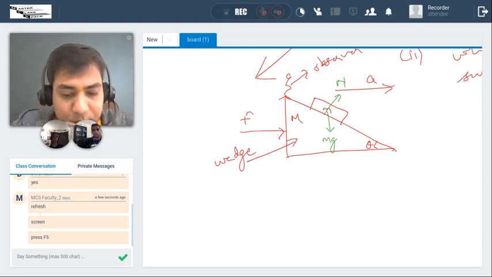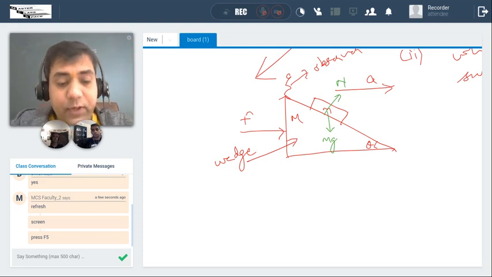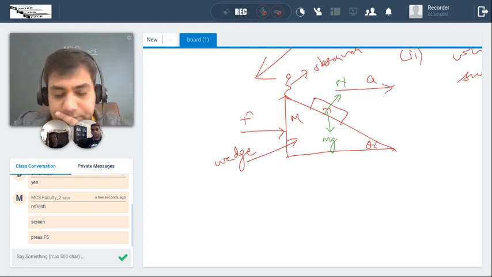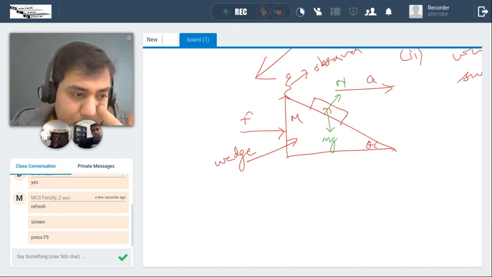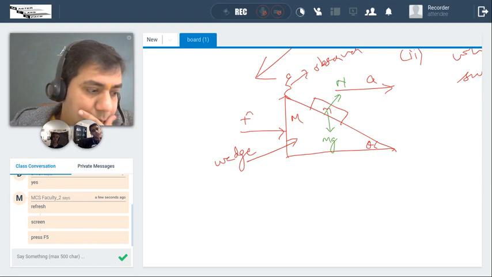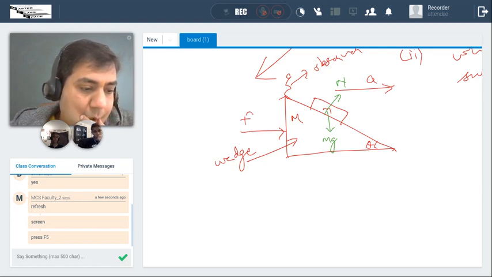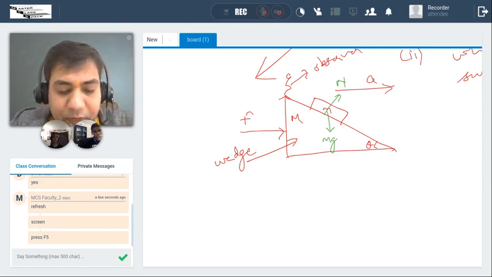Wait, is the block moving right now? Yes, both are moving. Then isn't there also a friction force? Oh, the first case is frictionless, when surfaces are smooth, so I'm doing the frictionless case. Then what do you have to do? You break it into components.